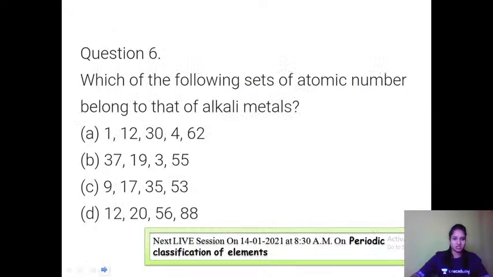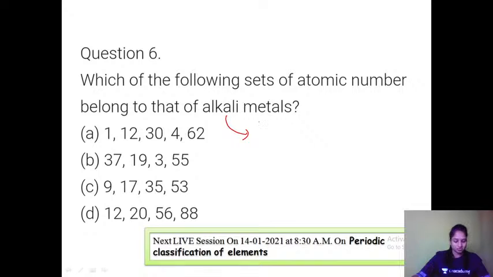Next question, the sixth one: which of the following sets of atomic numbers belong to that of alkali metals? Very simple. Alkali metals means you should know which group elements they are. Alkali metals are first group elements.